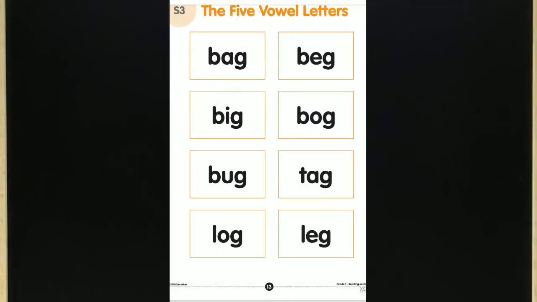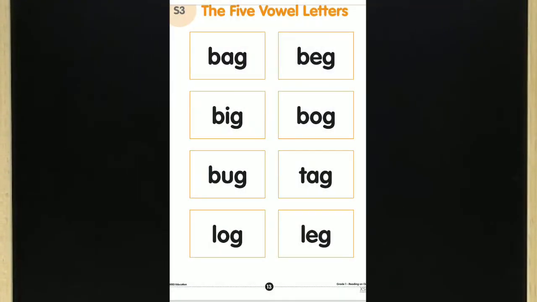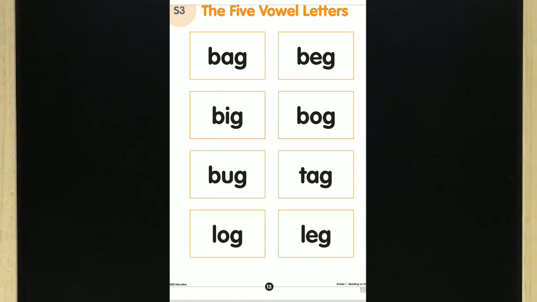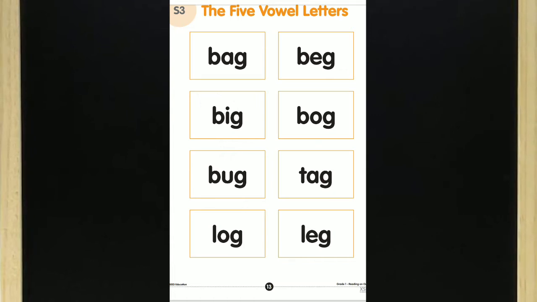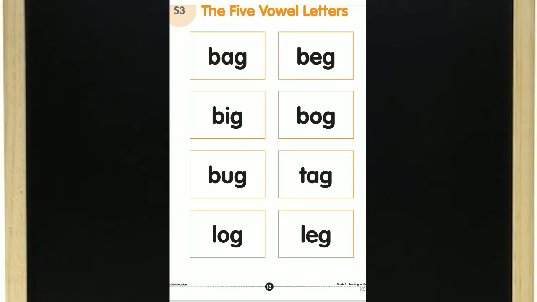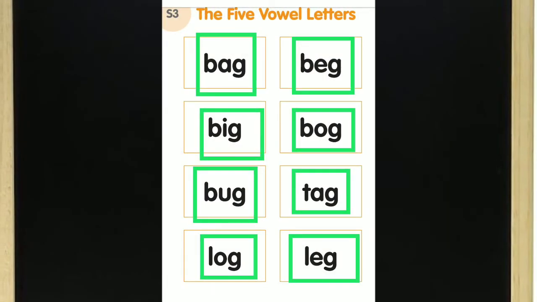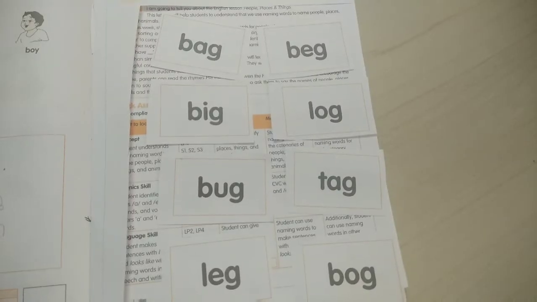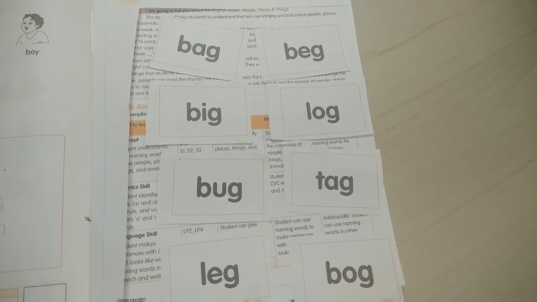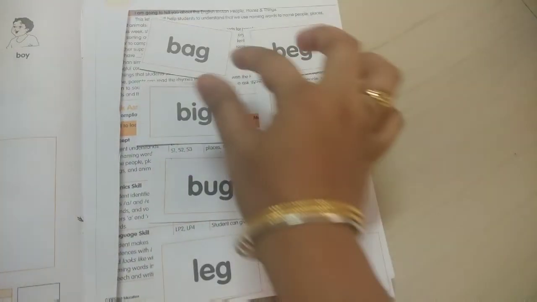Now open your S3 worksheet and see all these words in that. Now you need to cut all these words. Now all of you cut all these words and blocks. See children, I am doing this activity. You need to cut all these cubicles like these and arrange like this.